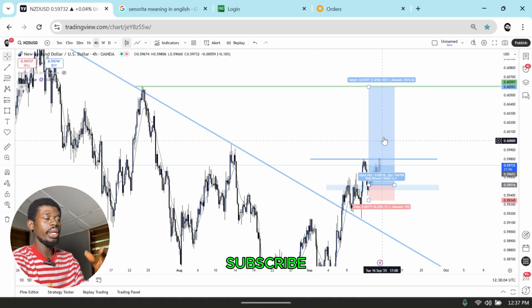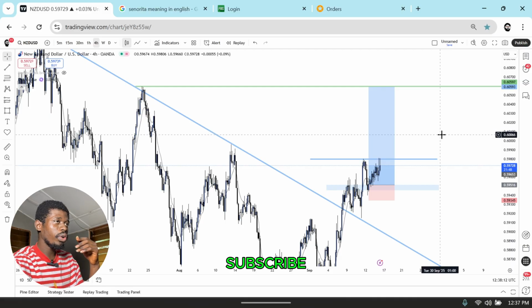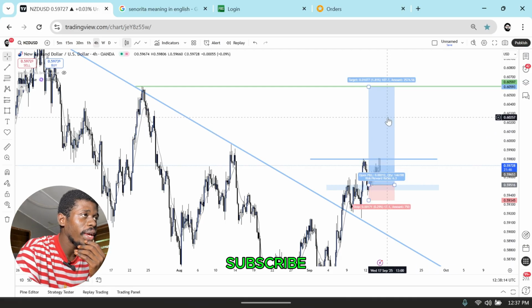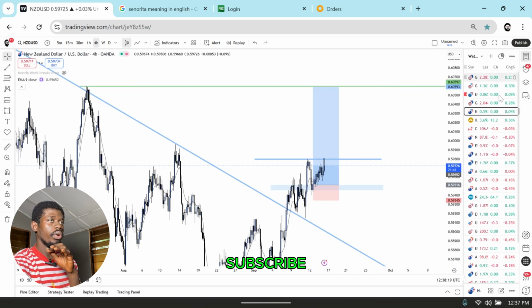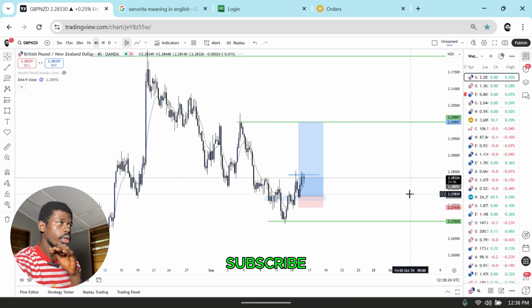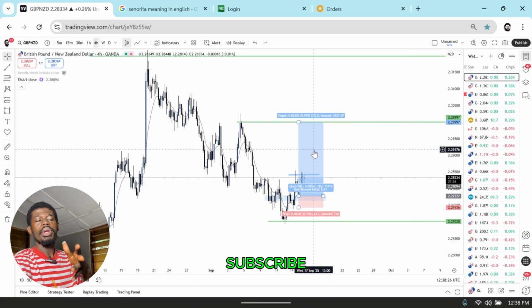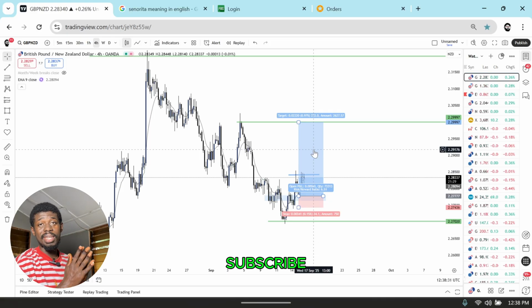Hopefully they get to break and then go, because this particular one I'm hoping to hold the trade for long. So the reward on NZD USD is going to be like, I think 107 pips, and then on GBP NZD it's going to be like 220 pips. So let's see how these particular trades play, and then I'm gonna catch you guys in the next one.